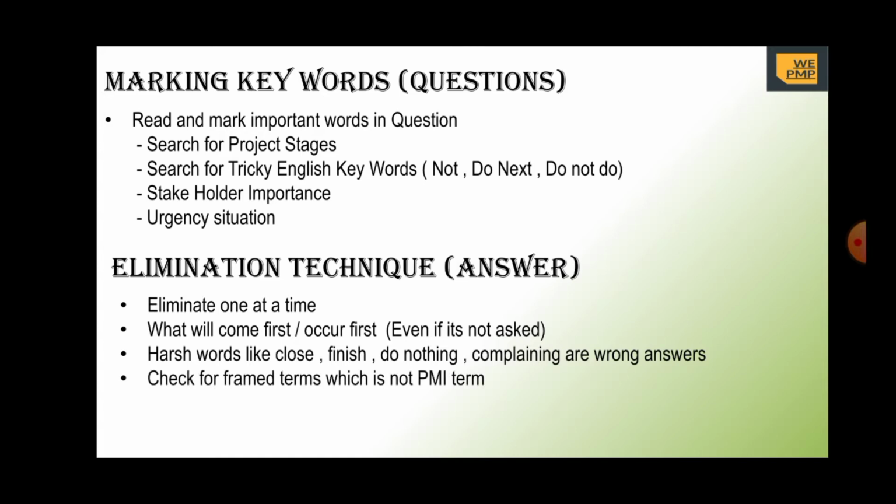Then check for non-PMI terms. There will be many terms in our exam that are foreign terms. We need to identify them and eliminate them. Then there will be questions which will test our ethics, like giving a bribe, favoring somebody, favoring your relative, favoring your friend. Those answers are wrong. Then PMBOK defined terms. We should go with the PMBOK defined terms even if we read from the net or some other social media which defines the same term differently, but we need to answer in a PMBOK term.